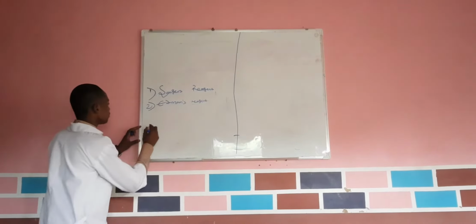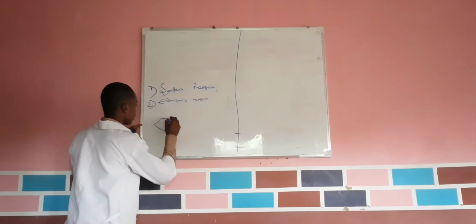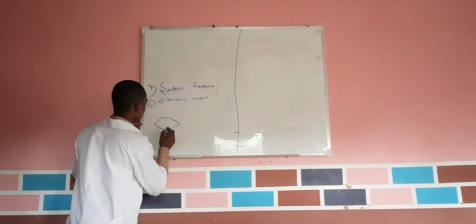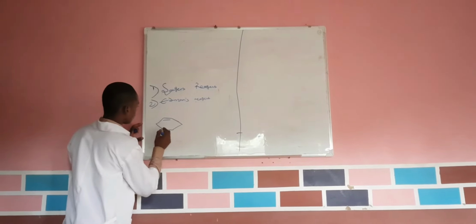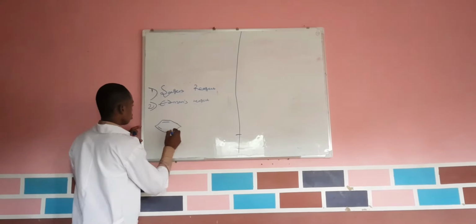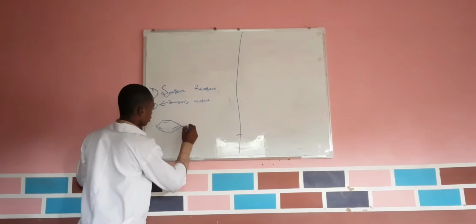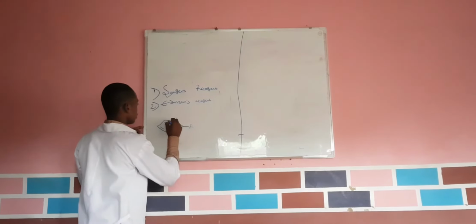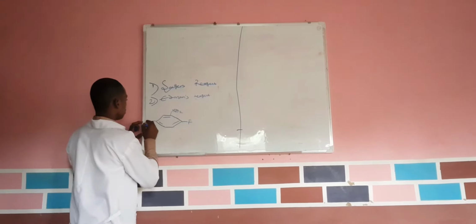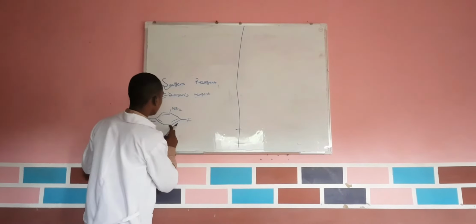Now, I'm trying to draw the Sanger's reagent.